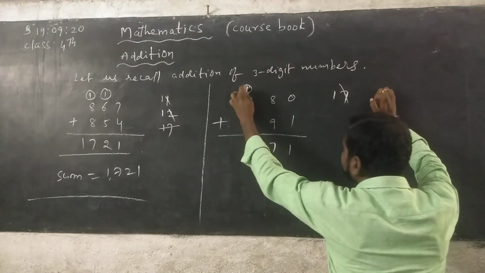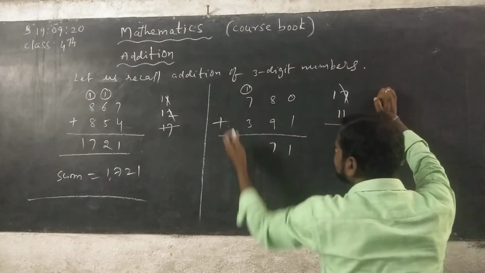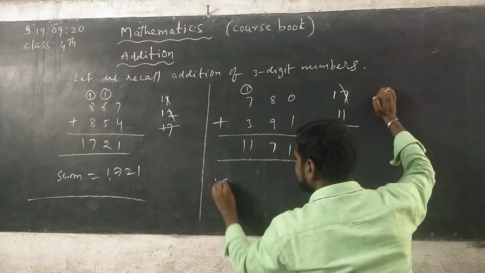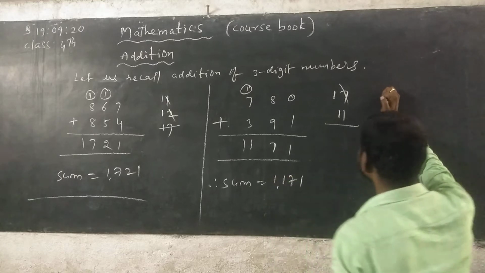Then 1 plus 7, 8, plus 3, 11. So this is the last digit of given addition, you can write directly 11. So what we get? Therefore, sum is equals to 1171.